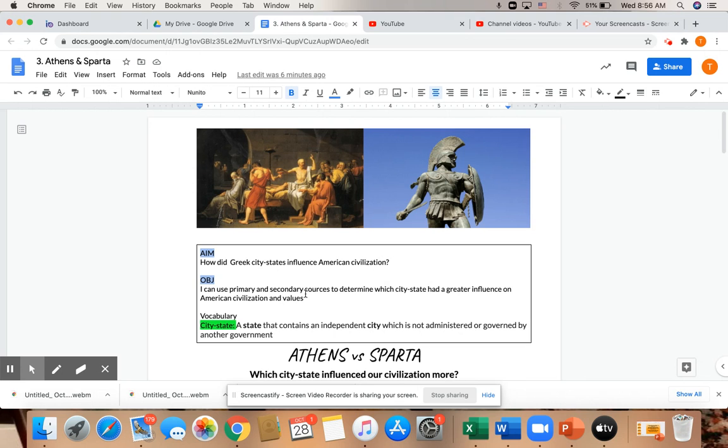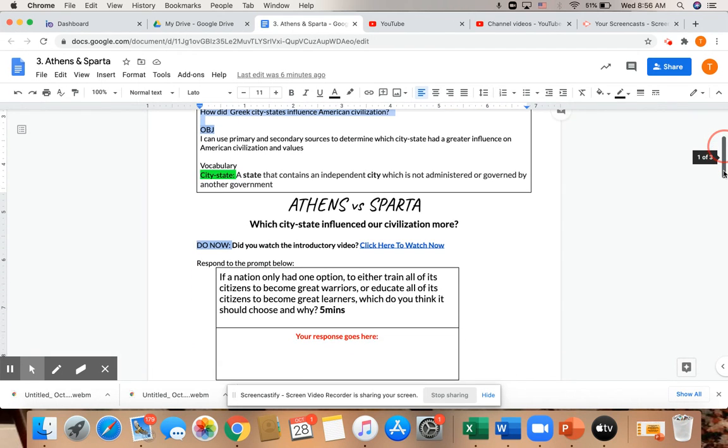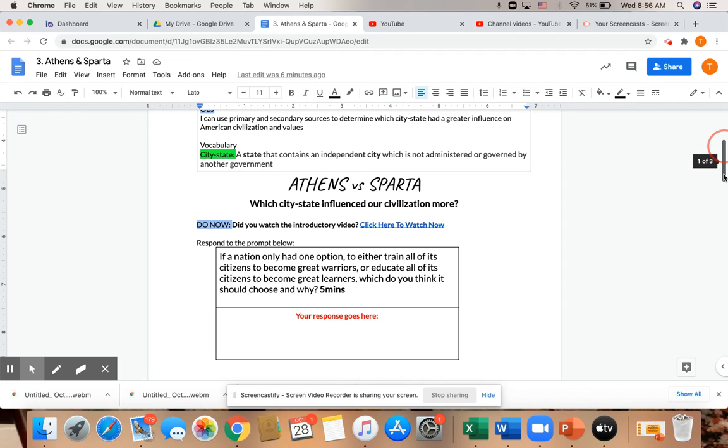For today's aim, we'll be focusing on the question, how did Greek city-states influence American civilization? In today's lesson, you will use primary and secondary sources to determine which city-state had a greater influence on American civilization and values. The vocabulary word for today is city-state, a state that contains an independent city which is not administered or governed by another government.